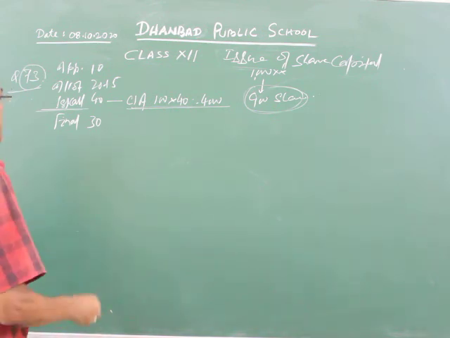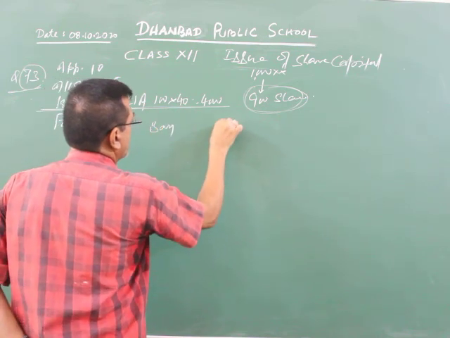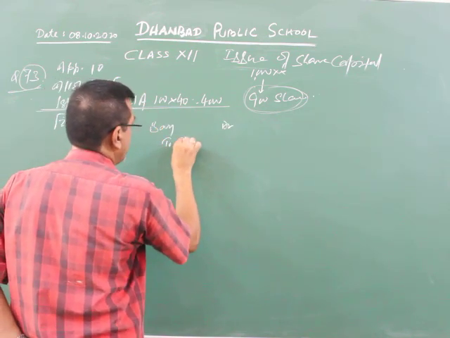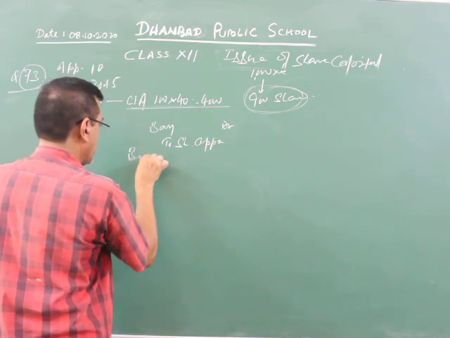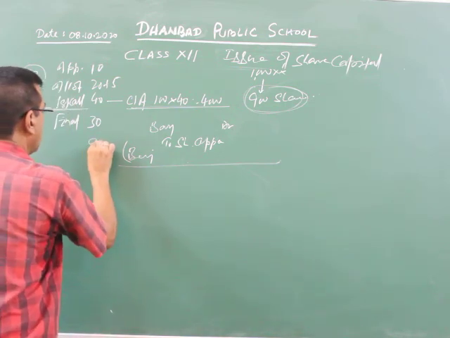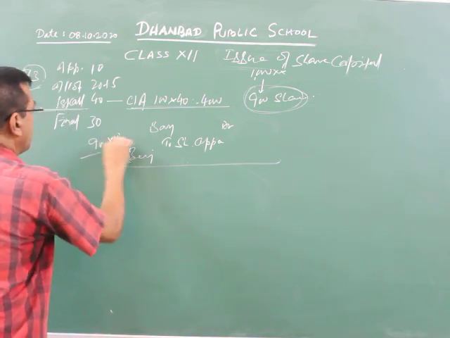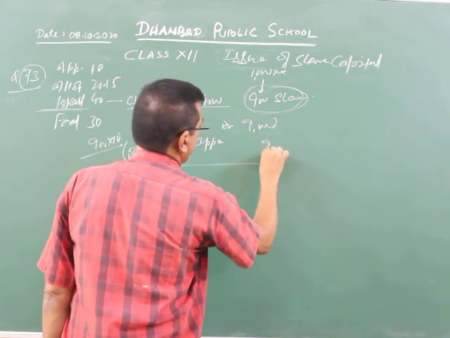First entry we have to pass simply: bank account debit to share application account. Write the narration by yourself: bank application money received, 900 shares at the rate of application 10, it will be 9,000. Very simple.